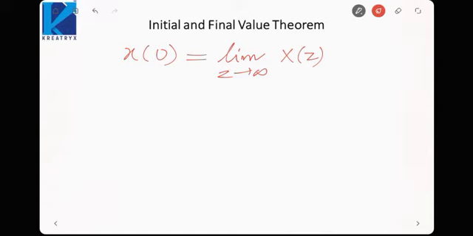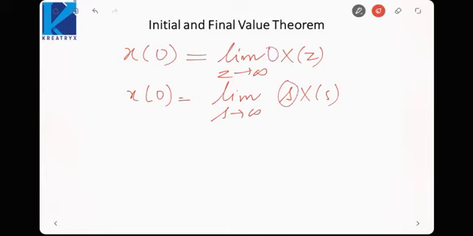Just look carefully here. In Laplace transform, if we were taking x(0), it was limit s tending to infinity sX(s). Here there is no multiplying factor; we do not have to multiply by anything. It is simply limit z tending to infinity X(z).